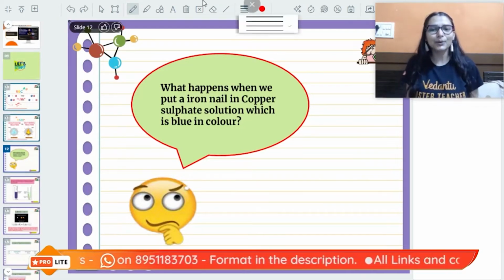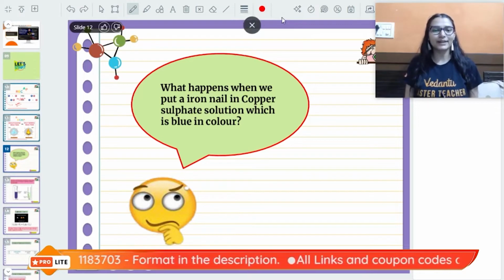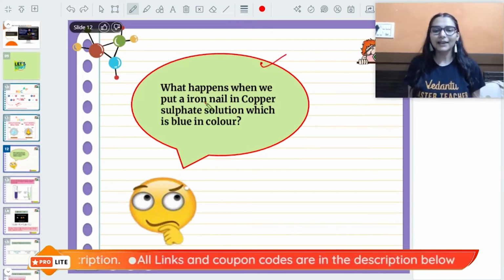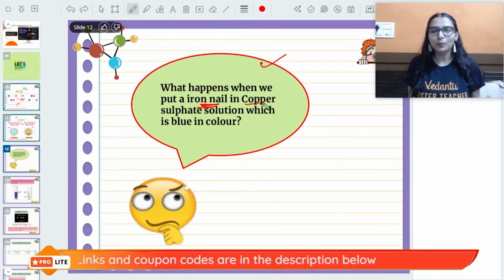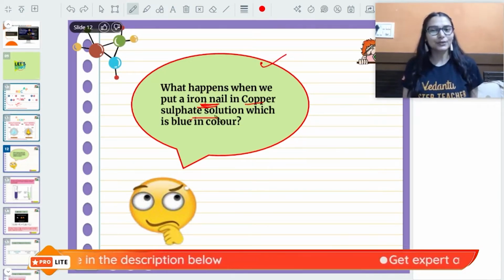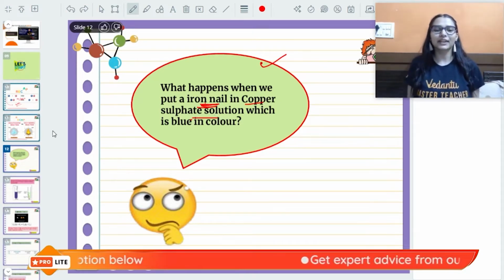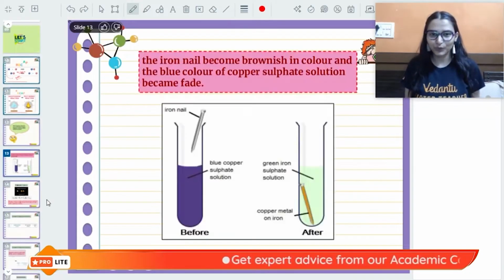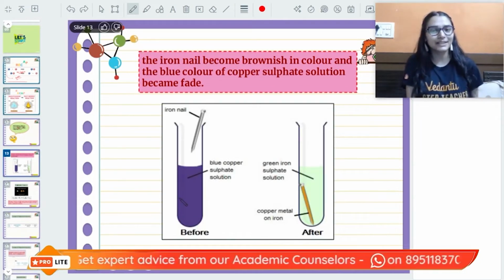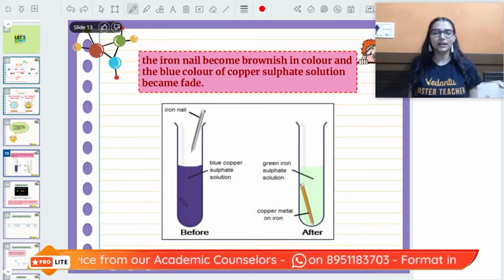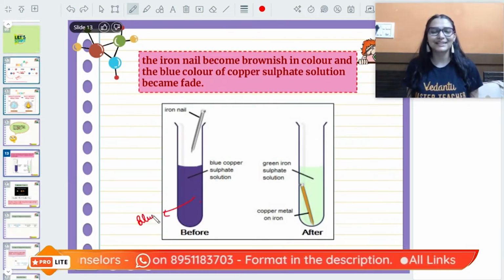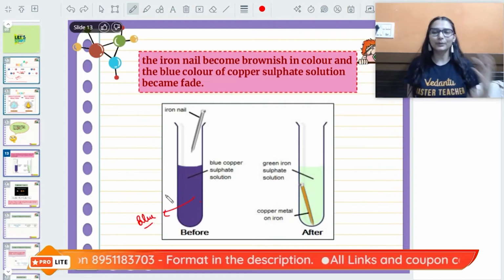Before that, a question in front of us. What happens when we put an iron nail in copper sulfate solution? Copper sulfate solution has Shilpi ma'am's favorite color, that is blue, and not this blue, this is purplish on the screen, it's like light blue in color. Okay, so this is the shade of blue that they have shown. It looks more purplish, but it's clear blue.